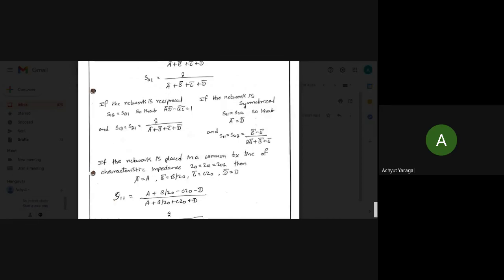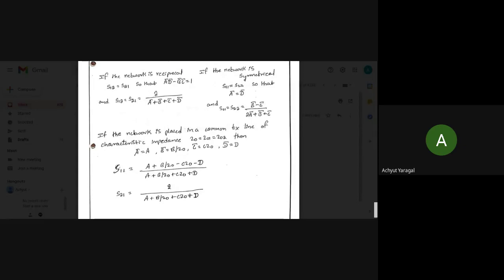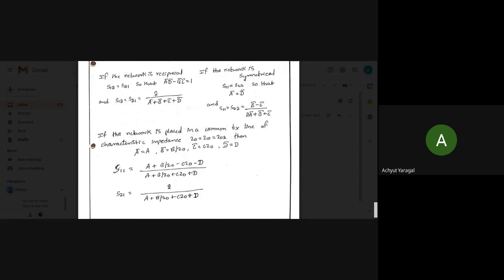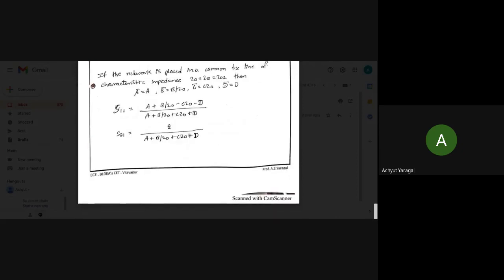If the network is placed in a common transmission line with a characteristic impedance where Z0 equals Z01 and Z02, then how could we write the S parameters? We already know that S11 is equal to S22, and S21 is equal to S12. This is how we can write the S parameters considering the characteristic impedance and the ABCD parameters. This is how we got the relationship between the S parameters and the ABCD parameters.